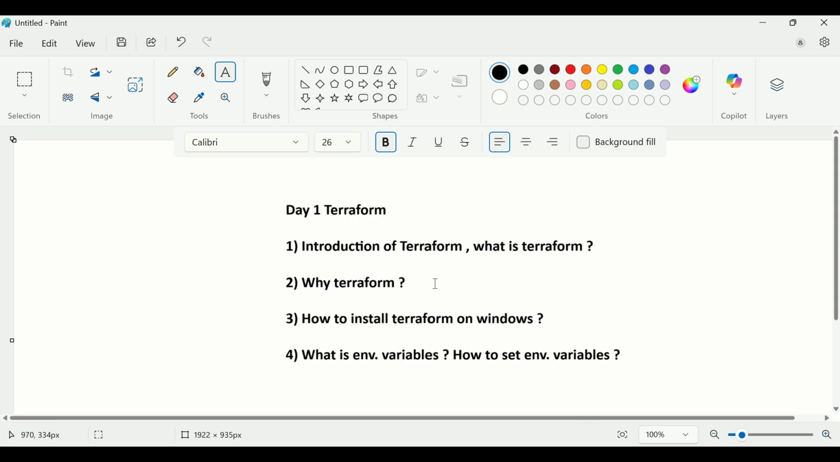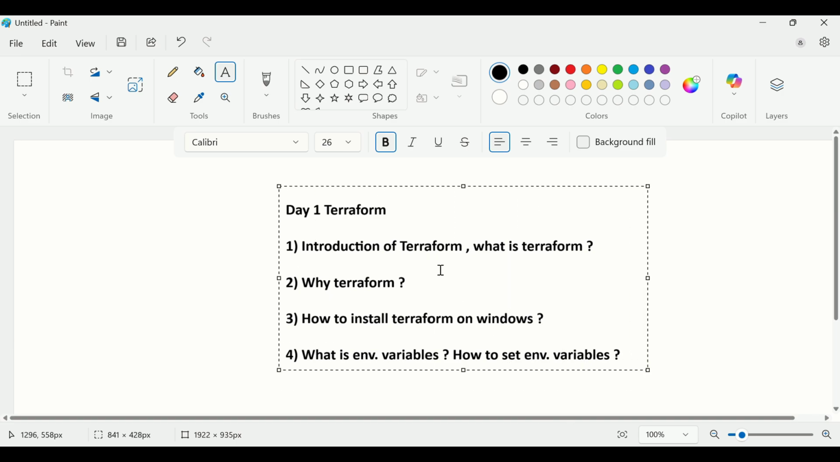So as you can see here, this is day one of the Terraform series. In day one, I will cover the Terraform introduction, what is Terraform, why Terraform, and how to install Terraform on a Windows system, then what are environment variables and how to set the path in the environment variables. So these are some of the questions we will cover in today's video. So the first question is the introduction of Terraform and what is Terraform.